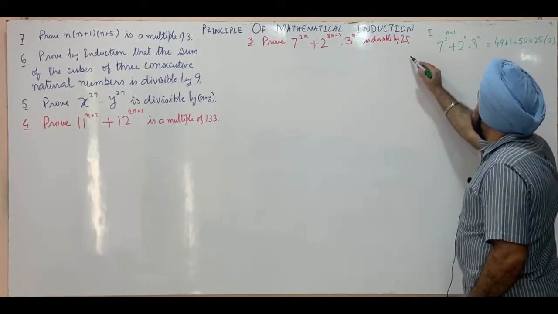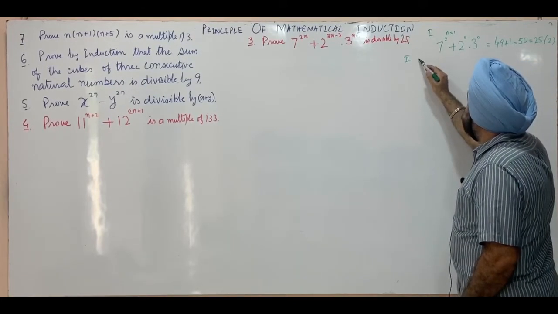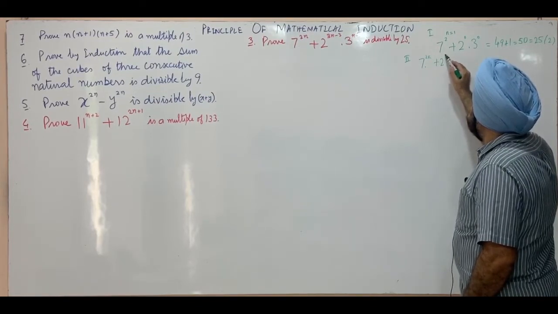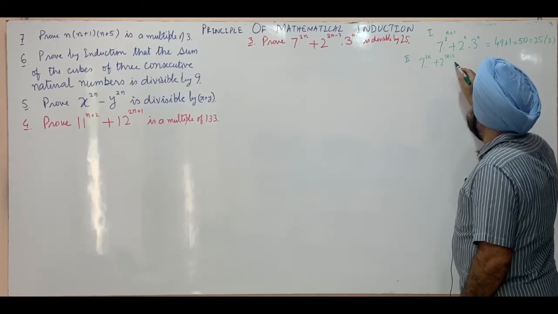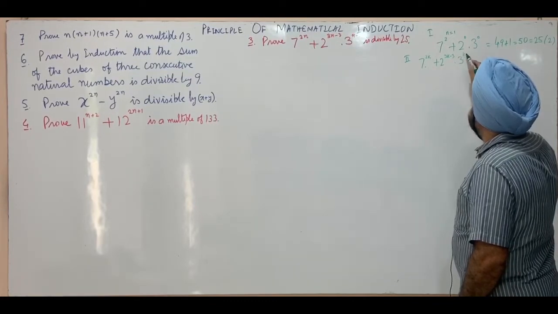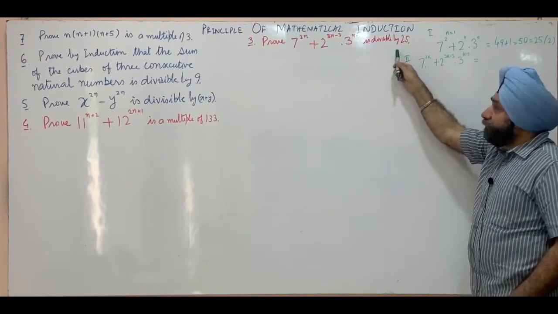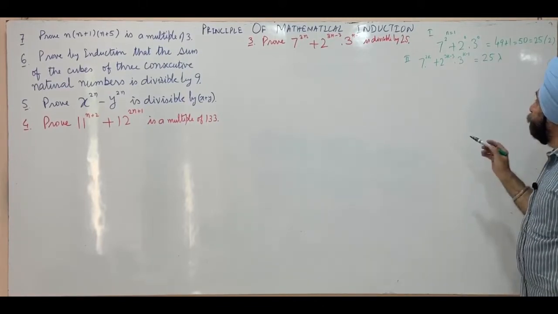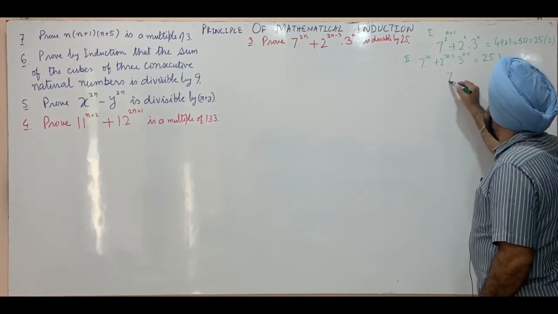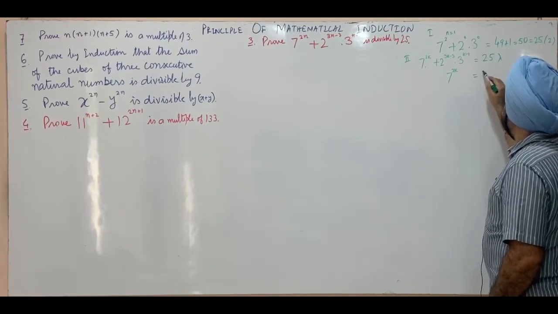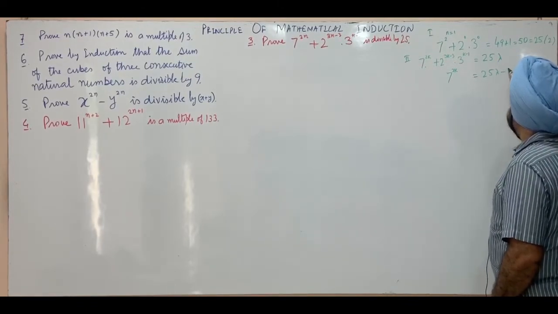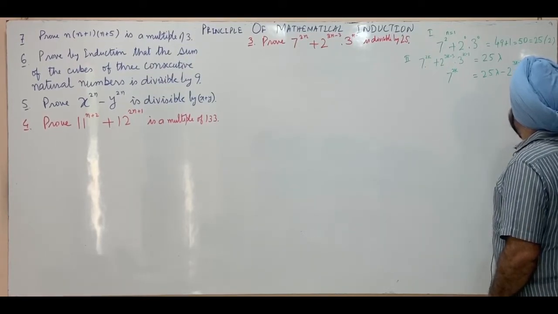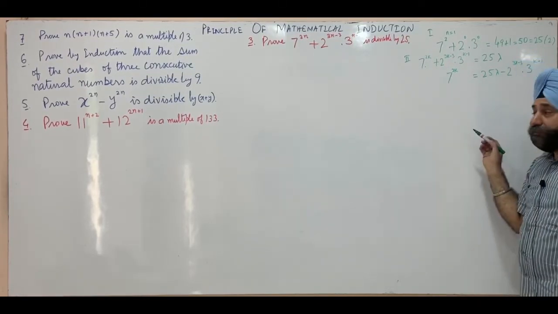The second step, we assume that when n is k, this result is true: 7 raised to power 2k plus 2 raised to power 3k minus 3 into 3 raised to power k minus 1 is divisible by 25, which means it's 25 into lambda. So from this we can write 7 raised to power 2k as 25 lambda minus 2 raised to power 3k minus 3 into 3 raised to power k minus 1.